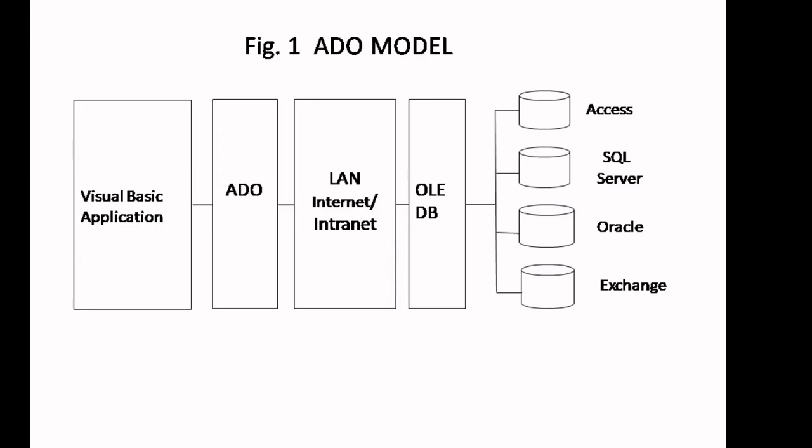At both ends, on the left hand side is the Visual Basic application, and on the right hand side are different types of databases. So in between these two, there are some components involved. At the side of the VB application, ADO, and next the connectivity, and then the next one is OLEDB at the side of the database. So these are the different components involved in bringing up the VB application with the relevant database in a line.